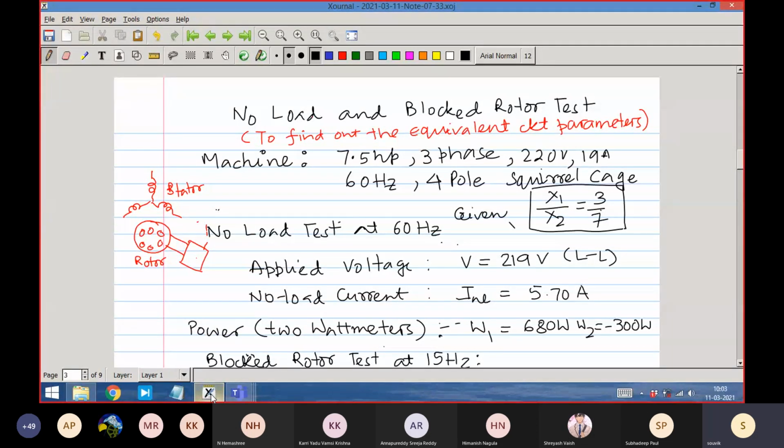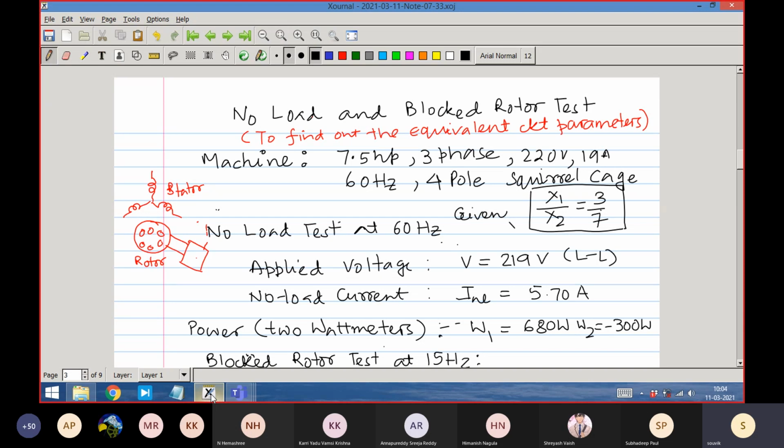Whereas in the induction machine, no load means essentially no load from the point of view of power transfer to the mechanical system. It simply means the mechanical system is not yet taking any power from the electrical system. That is what no load means. But as such, the machine has to rotate, and rotate very close to the synchronous speed. So under that condition, there will be so-called rotational losses.